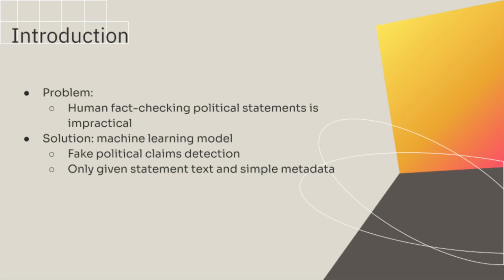So the solution is, if we can build models that automatically flag questionable claims, they could serve as early warning systems. And our project explores whether machine learning can reliably detect fake political claims based on only the text of a statement and simple metadata about it. We also explore where these models might succeed or break down.